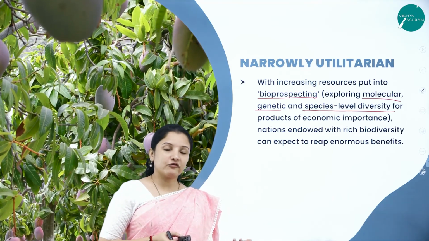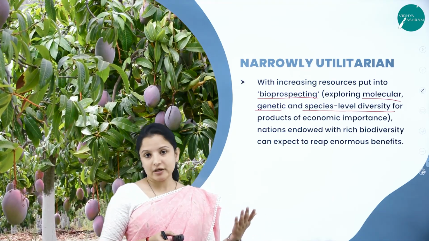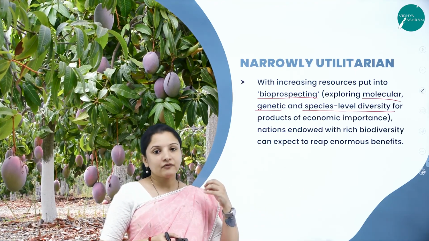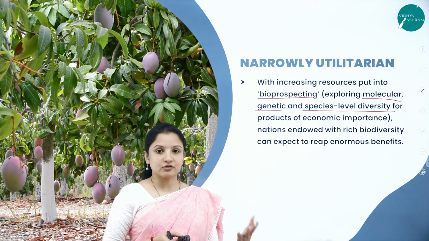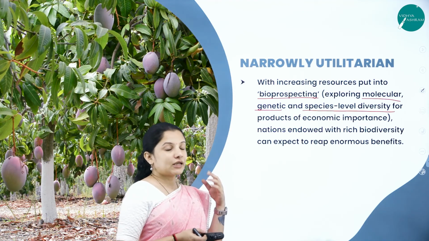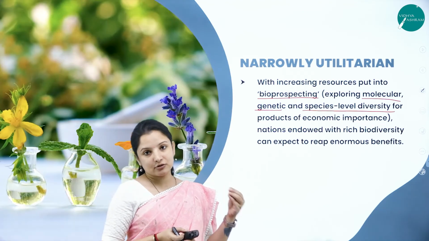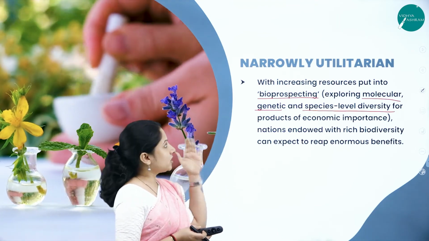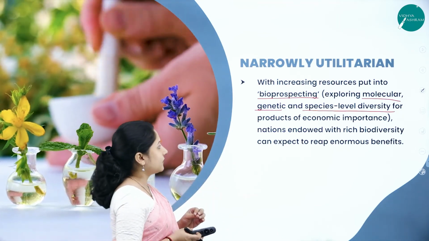So if we need a good amount of moisture in the environment, then we need to get good amounts of rain. If we need good amounts of rain, we need to have good amounts of forest, right? Forest reserve. So that is how each one is linked to one another, and for that particular purpose, for bioprospecting, we need to conserve the biodiversity.